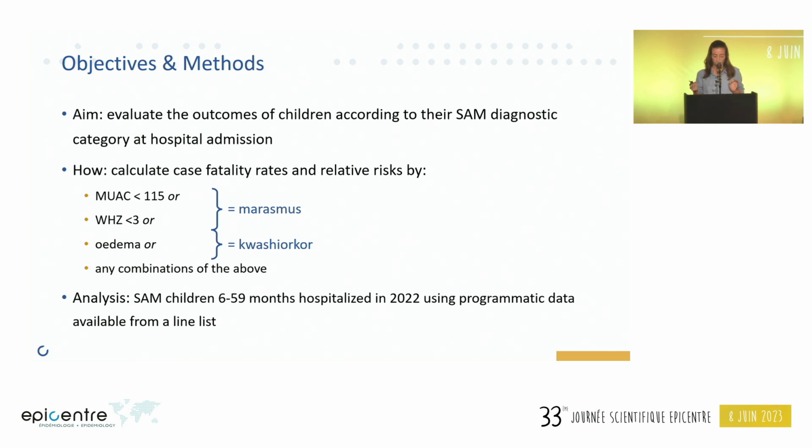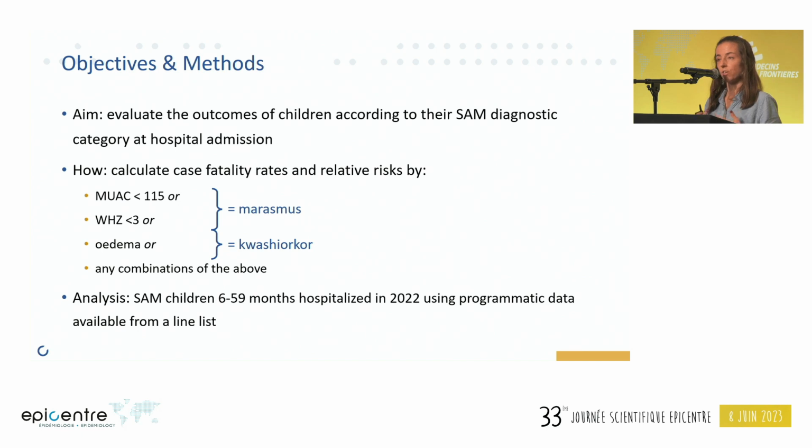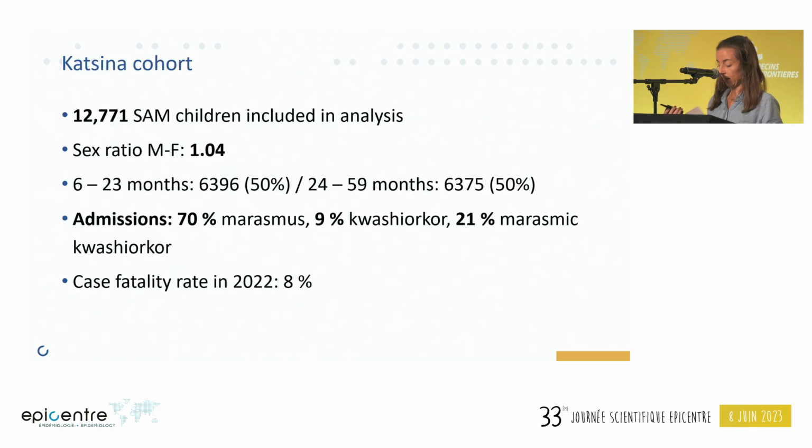So in order to identify children at higher risk in this cohort, we aim to evaluate outcomes of children according to their SAM diagnostic category at hospital admission. To do this, we calculated case fatality rates and relative risks according to combinations of the 3 different criteria: MUAC, weight for height, and edema. Marasmic children refers to malnourished children identified by MUAC or weight for height criteria. Kwashiorkor, as stated previously, is a form of malnutrition associated with edema. Today we will focus on hospitalized children 6 to 59 months with SAM admitted in 2022. The analysis was done using programmatic lineless data.